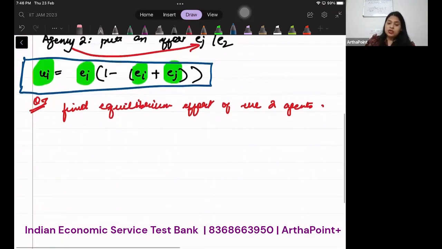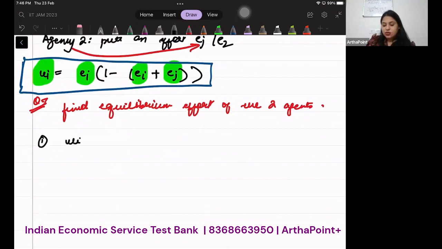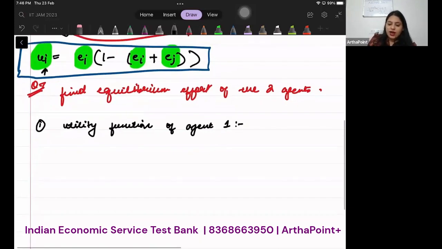Now, how will we do this? Let us write down first the utility function of agent 1. I will replace I with 1 and J with 2. So what will be the utility function of agent 1?